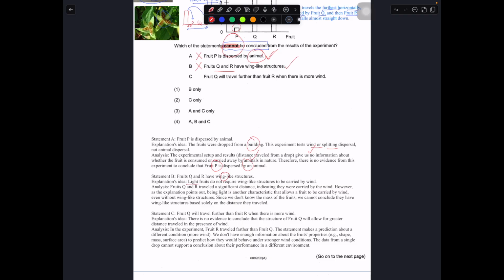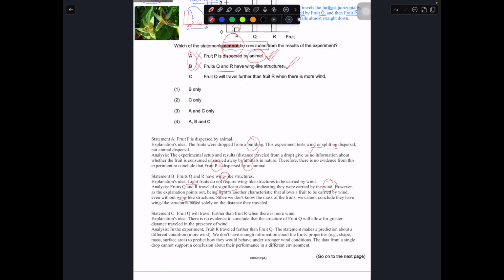Lighter fruit do not require a wing-like structure to be carried by wind, so even though they travel a significant distance as compared to P, indicating that they probably could have been carried by wind, or dispersed by splitting, I'm really not sure because it's not being indicated. While being light is another characteristic of fruits dispersed by wind, even though they do not have a wing-like structure, we cannot conclude, because in this case they could be testing the mass of the seeds. So I cannot conclude, I put a tick, I'll select. So now A and B will be the correct answer.